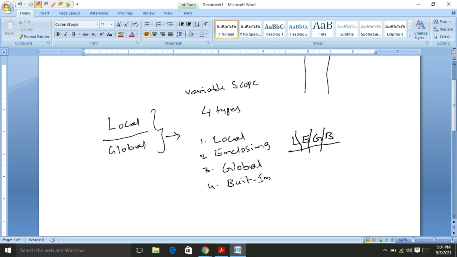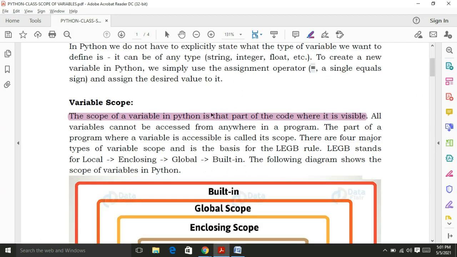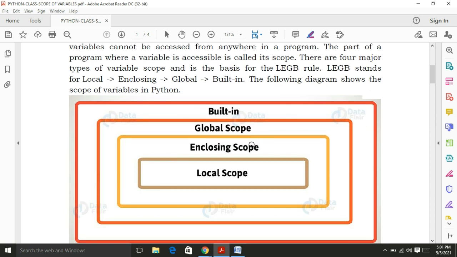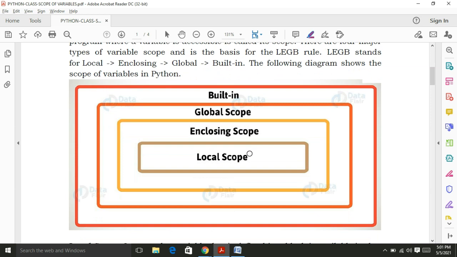Now I will explain the first one. What do you mean by the local scope? This is the diagram representing the scope of the variables. The lowest scope is the local scope, and one more scope is enclosing. Enclosing scope is used when you are nesting functions. I will explain everything practically. The third one is the global scope, that is, how we change the value of a global variable within a local environment. And the fourth one is the built-in scope.